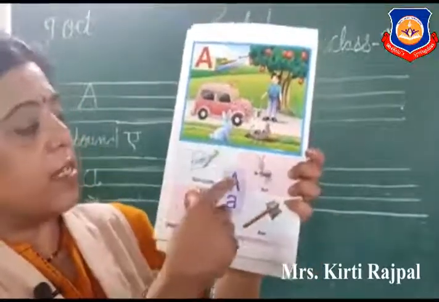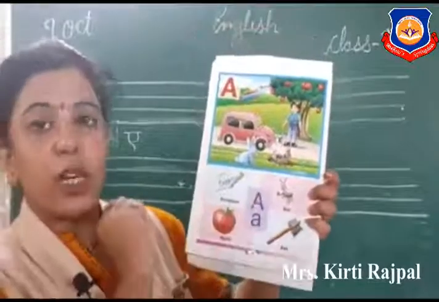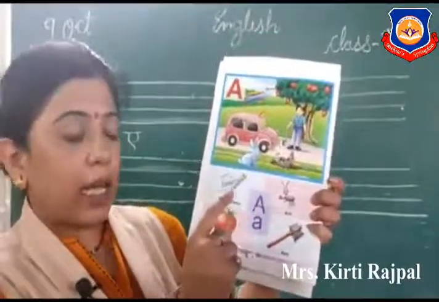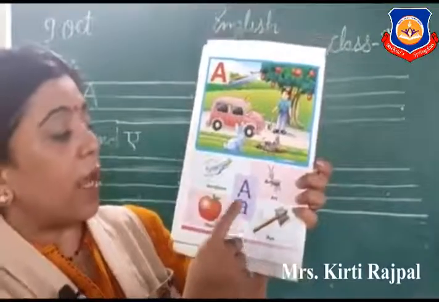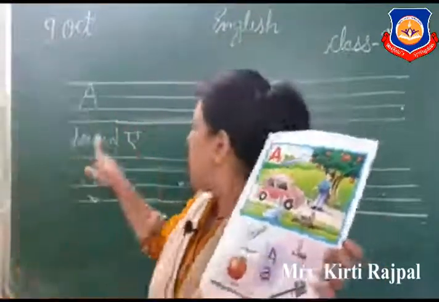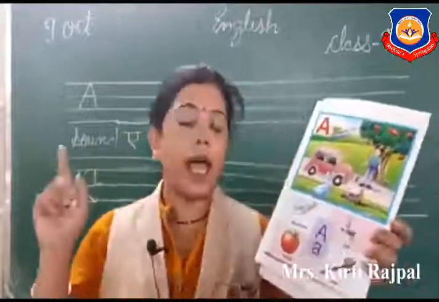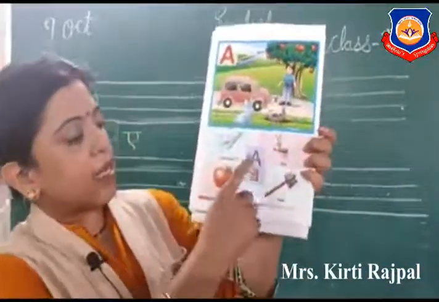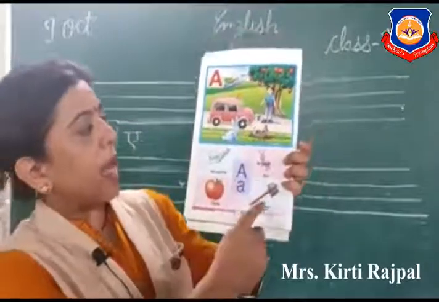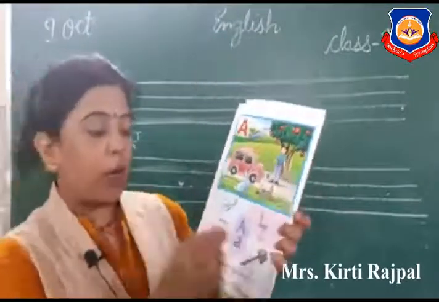So which letter is this? This is letter A. This is the capital A and this is a small a. A makes sound A. A aeroplane. A ant. A apple. A axe. A ambulance. Okay?